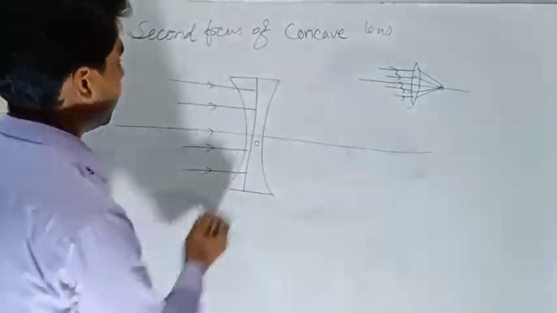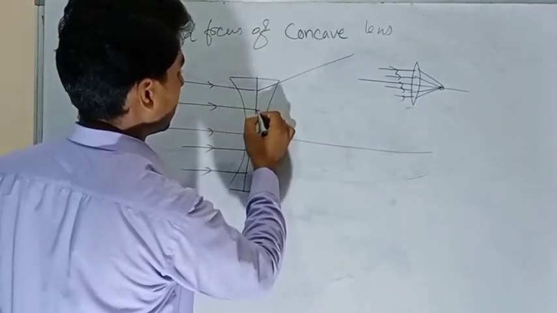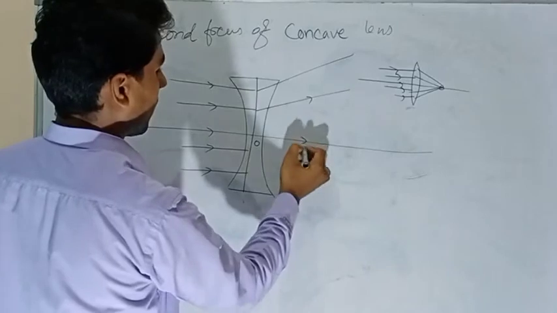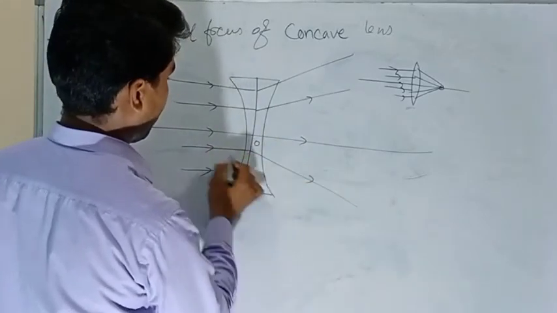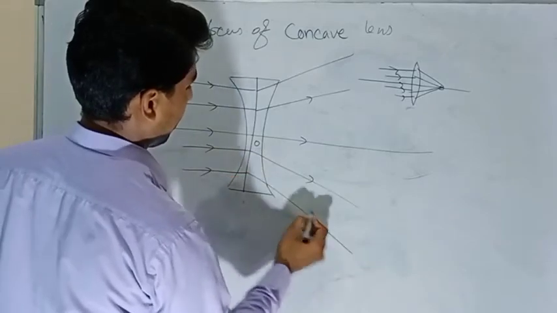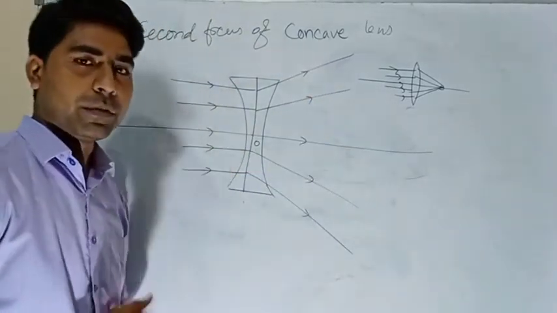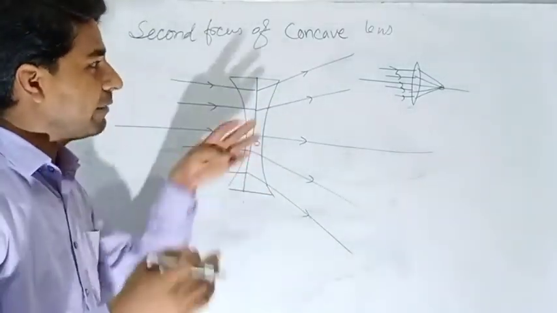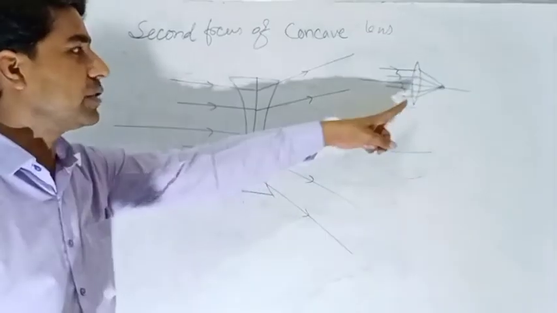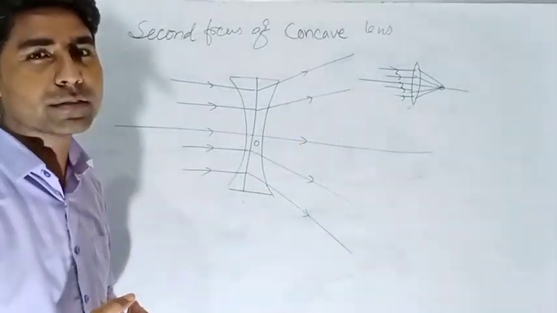What will happen? See here. What are you observing? All the rays are diverging, so there is no point where they are meeting. And if there is no point where they are meeting, where will our second focus be?